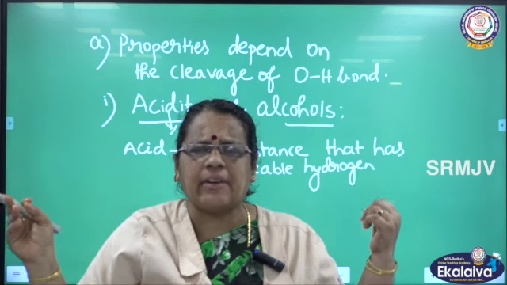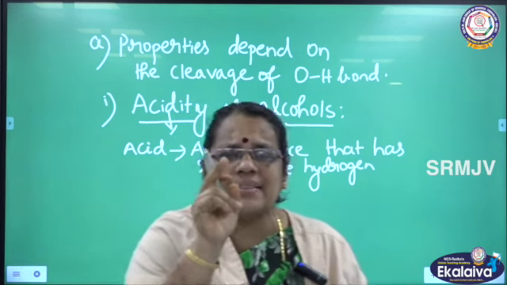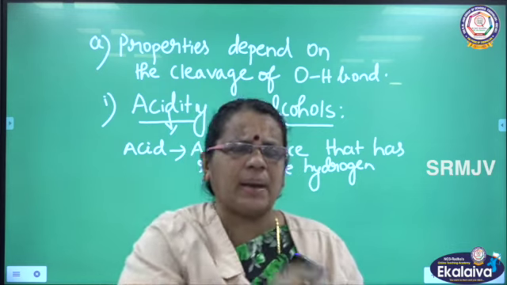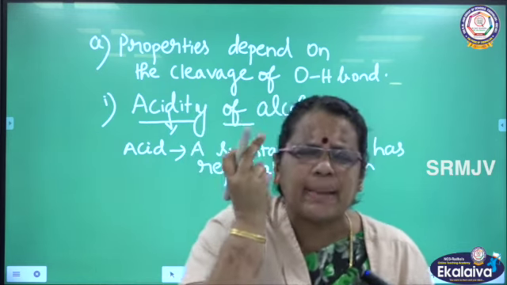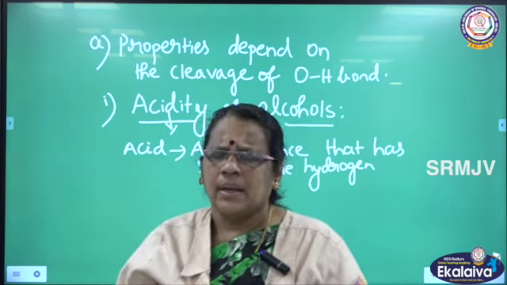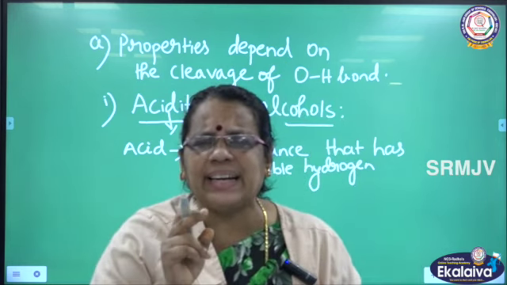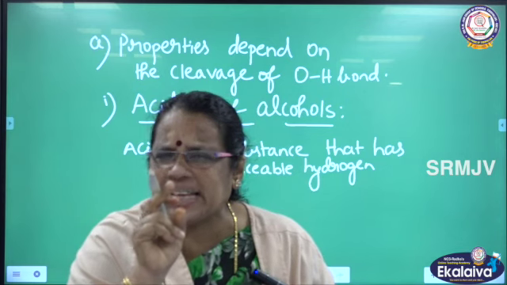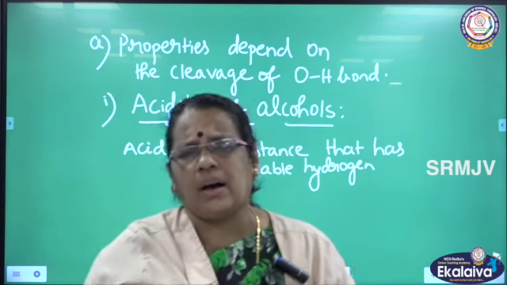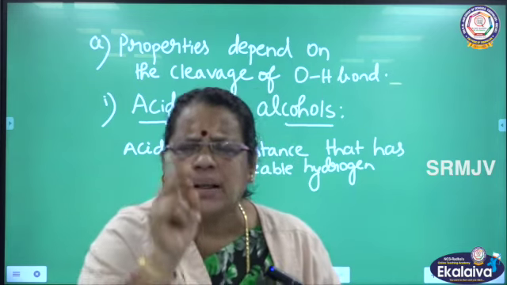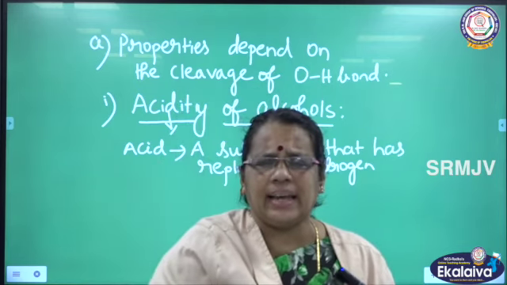Already I gave the definition for acid: an acid is a substance that has replaceable hydrogen. We can replace that hydrogen by some other atoms like metals. Understand? So in alcohols we are talking about the acidic nature by replacing the hydrogen of alcohol. Alcohol has replaceable hydrogen, that's why it has acidic character.